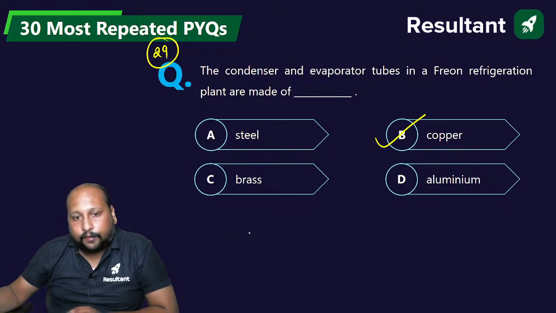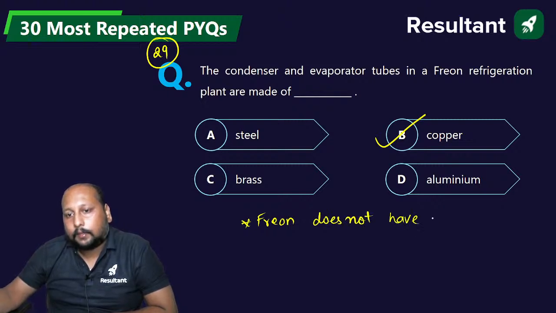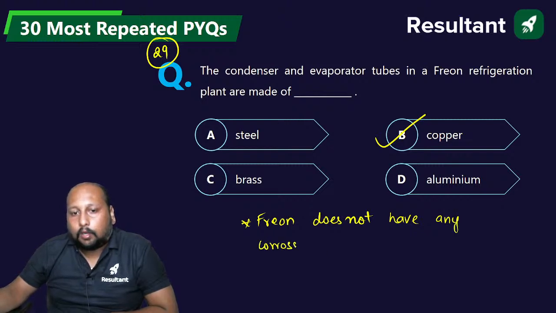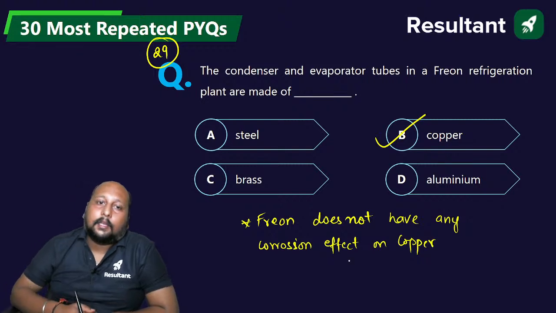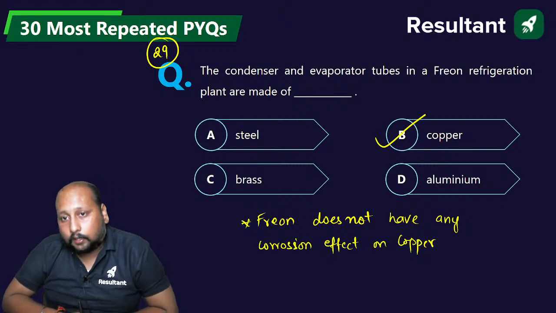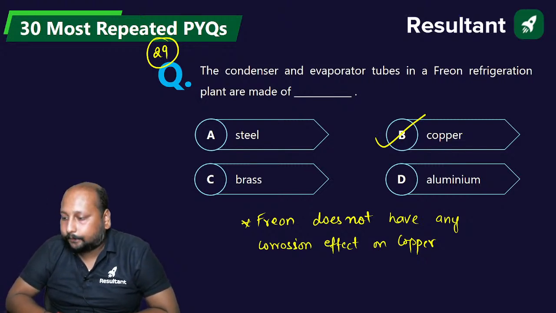Because Freon does not have any corrosion effect on copper, that is the reason copper tubes are used for condenser and evaporator. Clear?